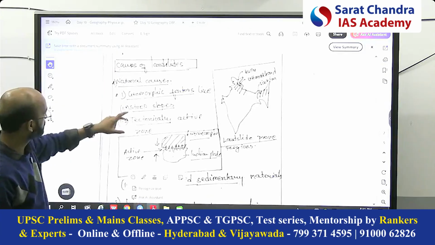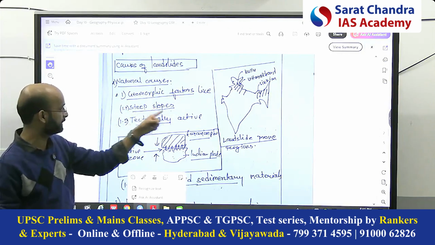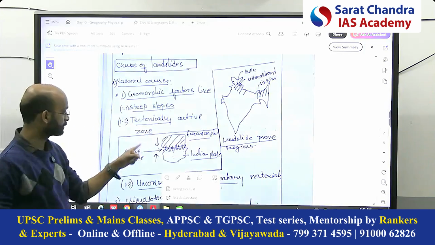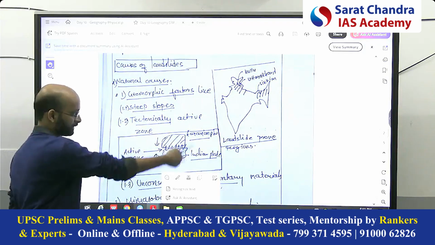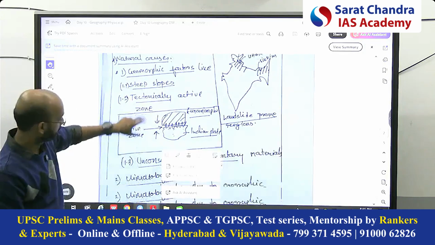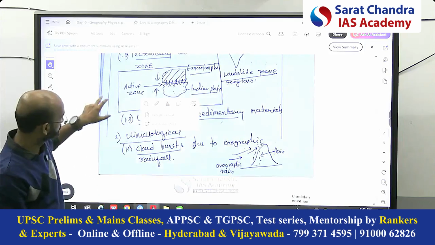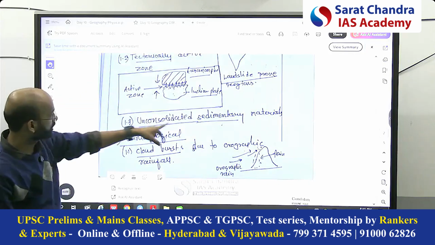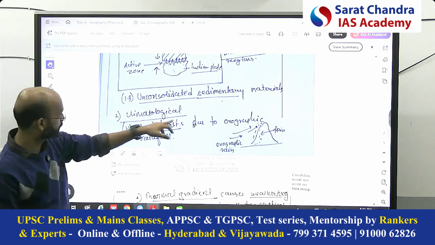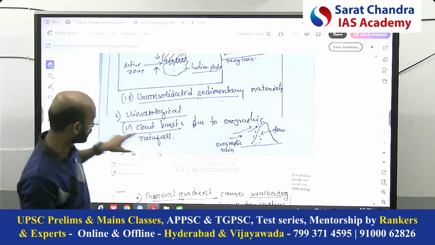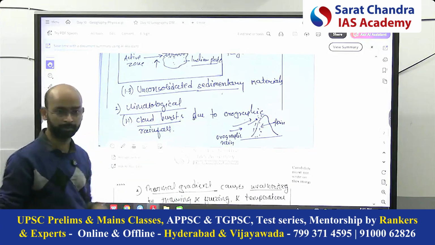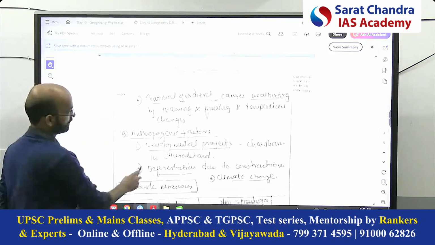Here, natural cause means geomorphic factors like steep slope, tectonically active zone. Here I made a diagram showing the tectonics. Then here is the unconsolidated sedimentary material, and the climatological factor: cloud burst due to the orographic rainfall, keyword orographic. So using the geographical keyword.